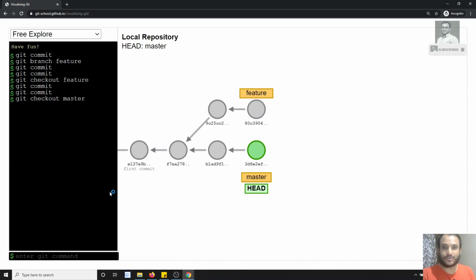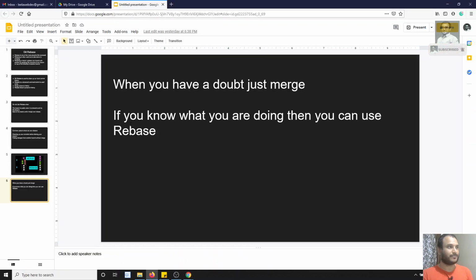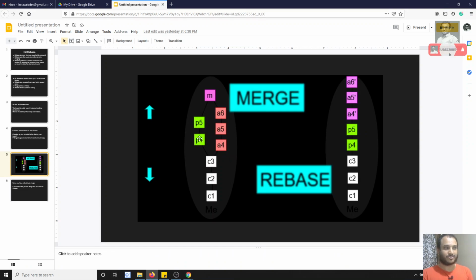In the previous video we did the merging thing. If you merge the 2 branches, master and the feature, then a new merge commit is created pointing to these 2 branches. But now what I want to do is the rebase. So if you try to see here, I have done the same thing.